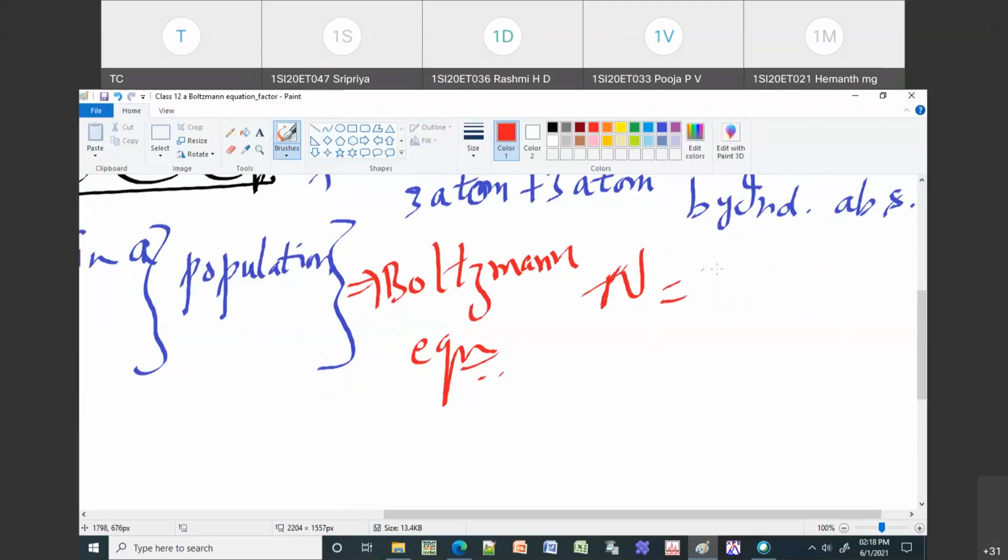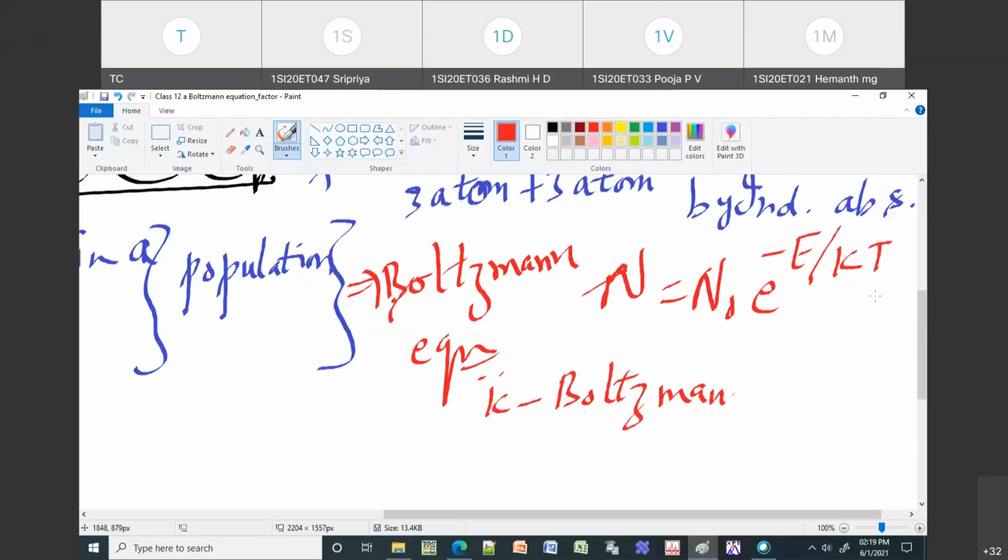So N is equal to N naught e to the power of minus E by kT. Here k is the Boltzmann constant, and sometimes they will call it kB. You can call it kB or just k. So kB is your Boltzmann constant.